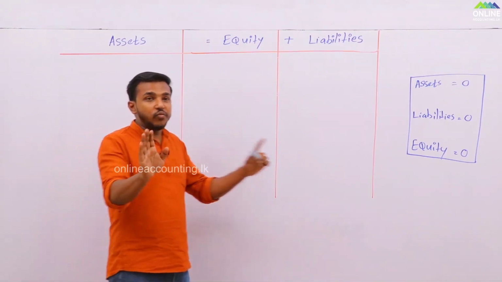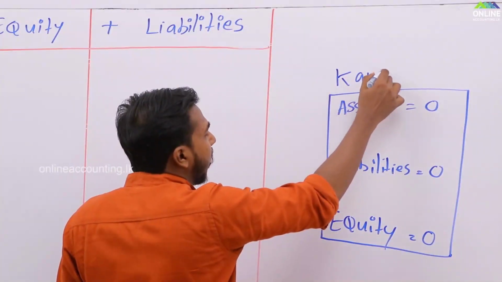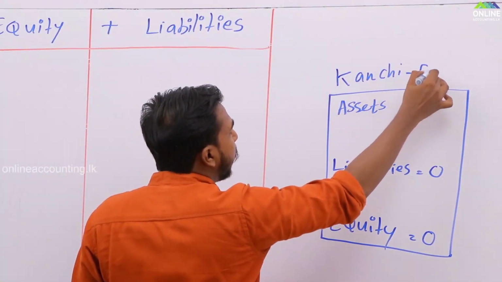We'll say she is going to start a food city. Kanchi's food city. This is Kanchana's food city.